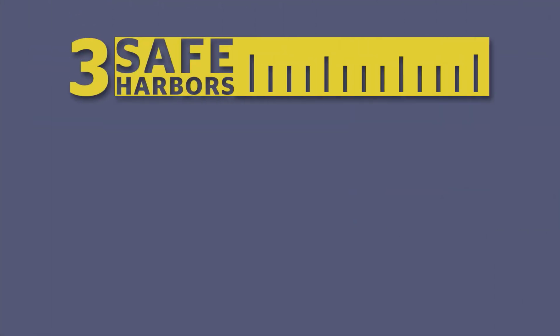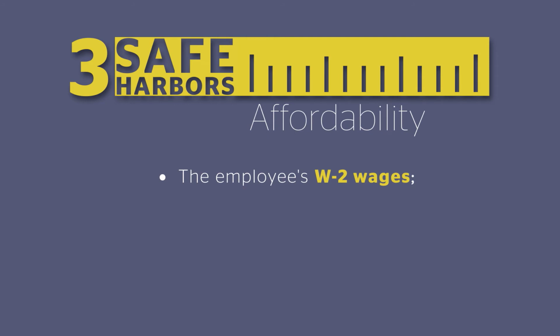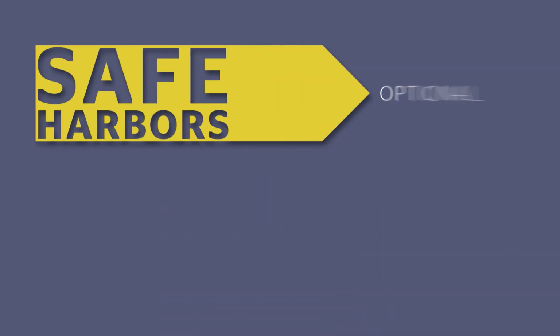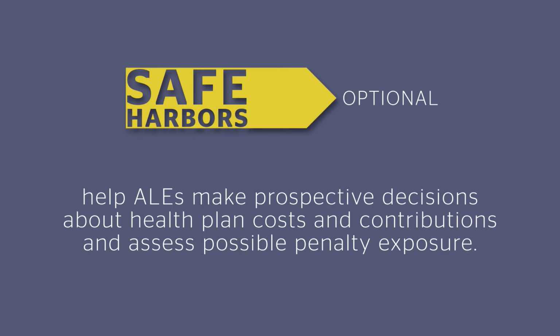There are 3 affordability safe harbors that allow an employer to measure affordability based on the employee's W-2 wages, the employee's rate of pay, or the federal poverty level, FPL. These safe harbors are optional, but can help ALEs make prospective decisions about health plan costs and contributions and assess